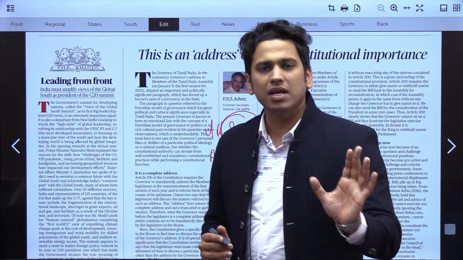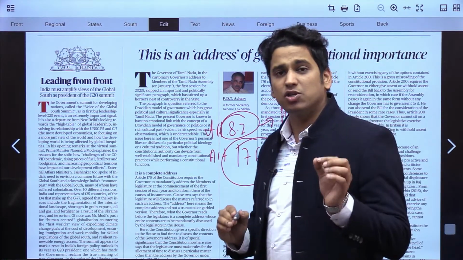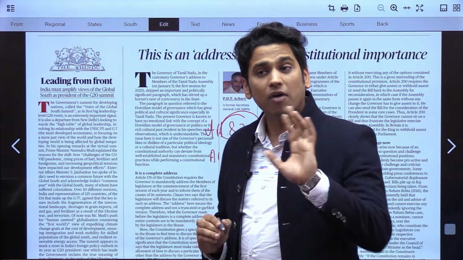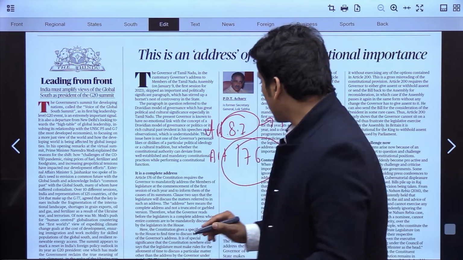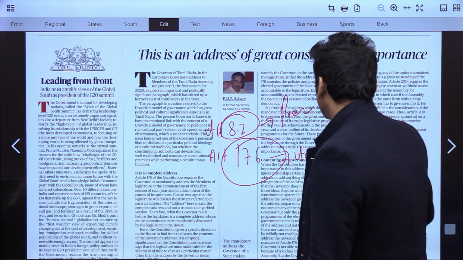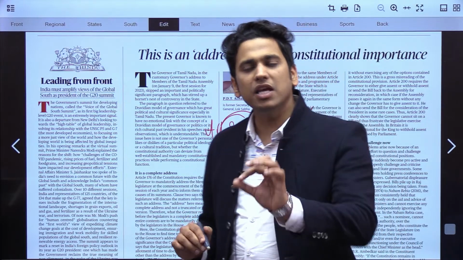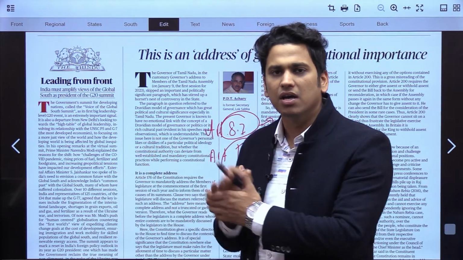Article 87 is related to the president addressing the joint assembly of the parliament at the commencement of each year, and this is the governor addressing state assemblies, commencing each year. Now this is very mandatory, and it is given in the constitution.